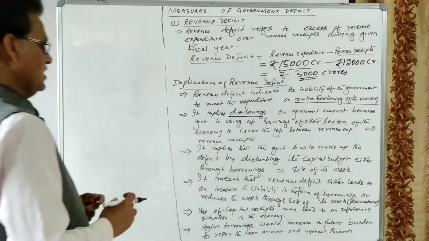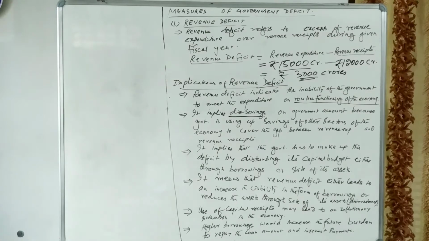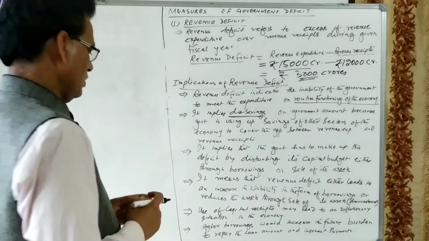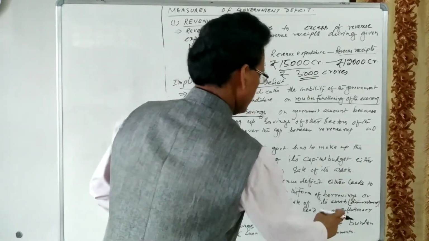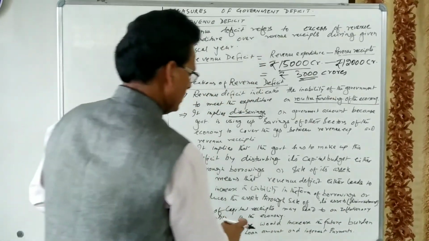It means disinvestment. So what will happen? This revenue deficit either leads to an increase in liability in the form of borrowings or reduces the asset through the sale of its assets. So another one: use of capital receipts may lead to an inflationary situation in the economy.